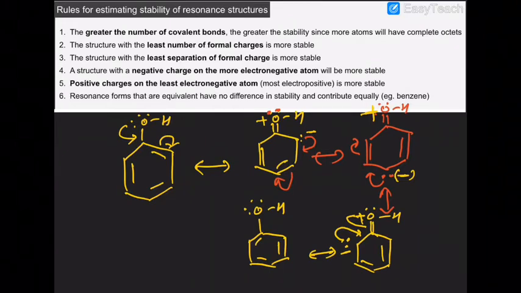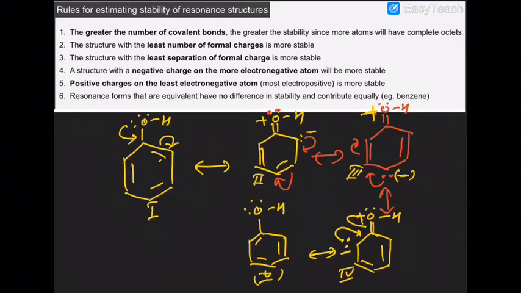Why? Because this pi cloud becomes a lone pair and this lone pair becomes pi. So in the structures of phenol, 1, 2, 3, 4 and 5, the number of covalent bonds in all the 5 contributing structures is the same.